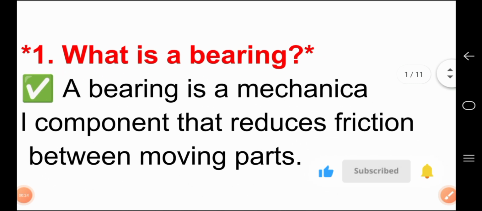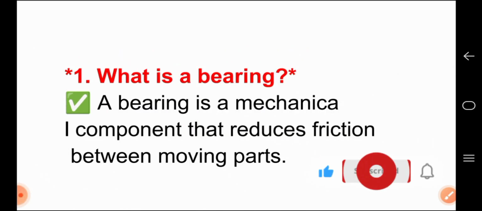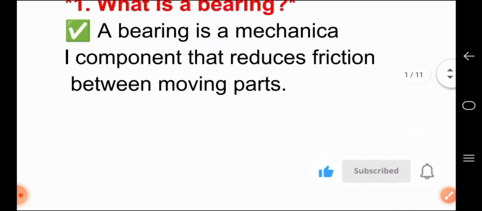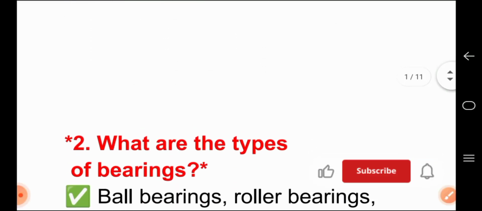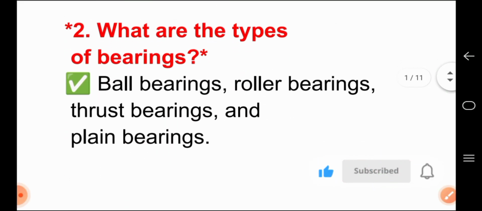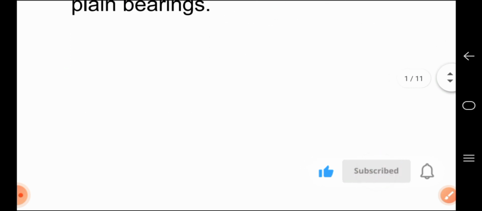The first question is, what is bearing? The answer, a bearing is a mechanical component that reduces friction between moving parts. The second question is, what are the type of bearings? For answer, ball bearings, roller bearings, thrust bearings and plain bearings.